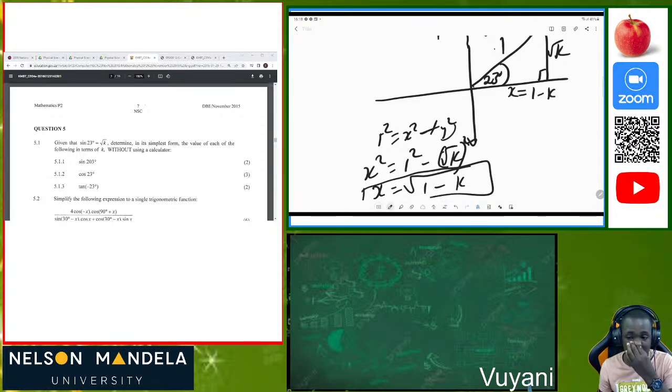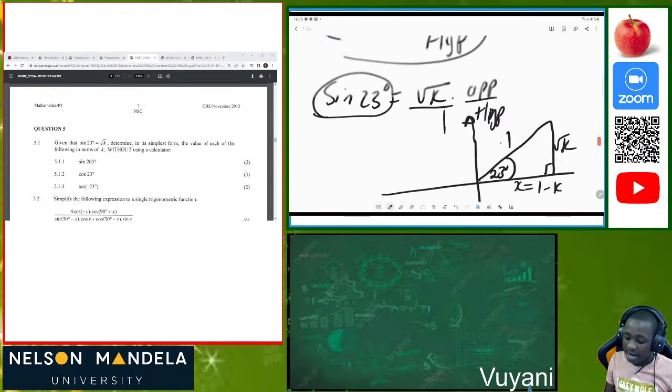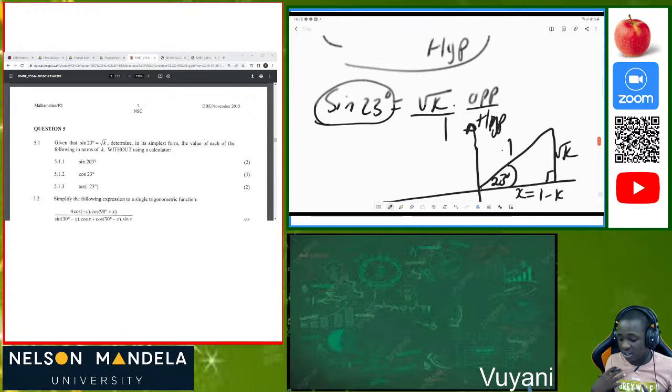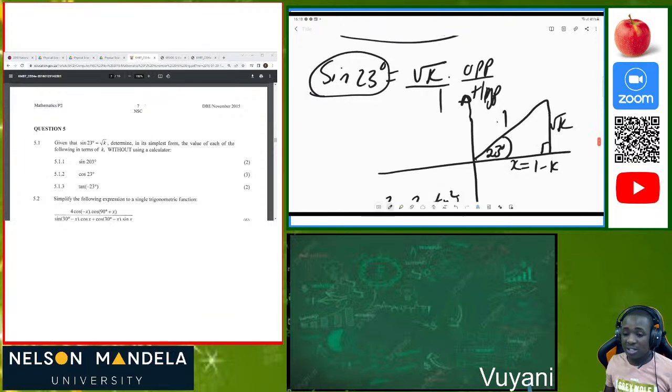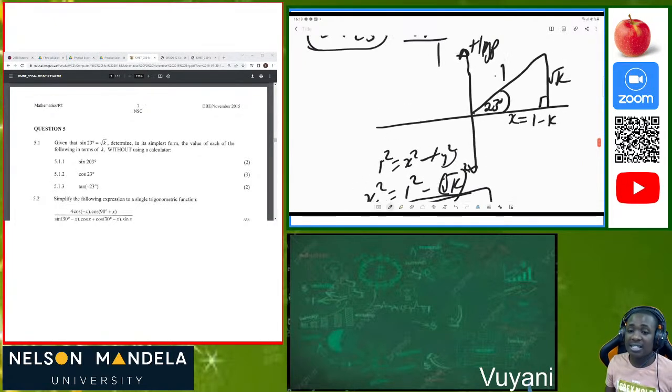Always show this working. Bear in mind that I haven't started answering my question, but I'm already analyzing. I'm given that sine 23 degrees is equal to root k. What do I know about the trig ratio sine? I know that sine of 23 degrees is always equal to the opposite side over the hypotenuse. In this instance, what is our hypotenuse? It's 1, because we're only given root of k. So I illustrated this in a Cartesian plane.